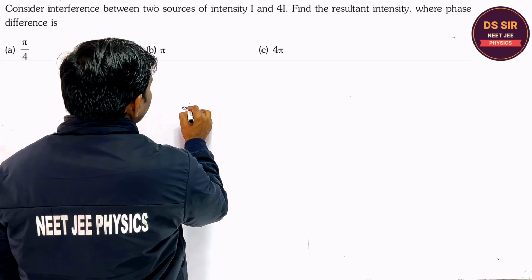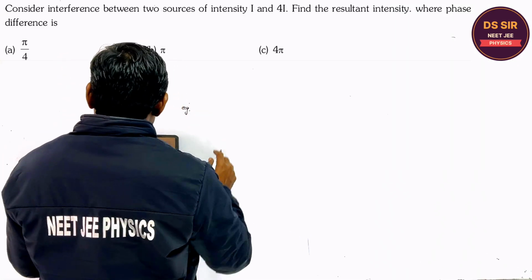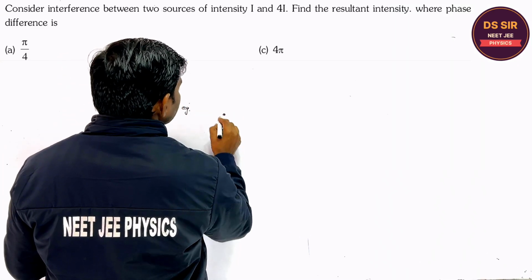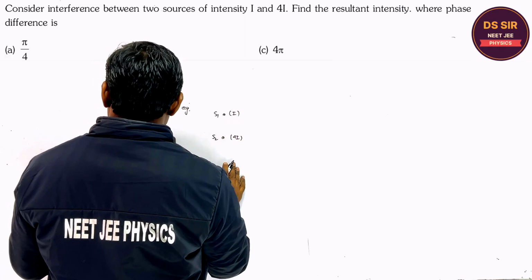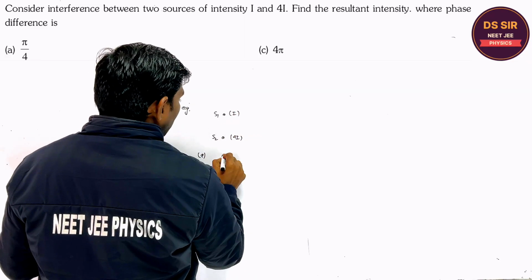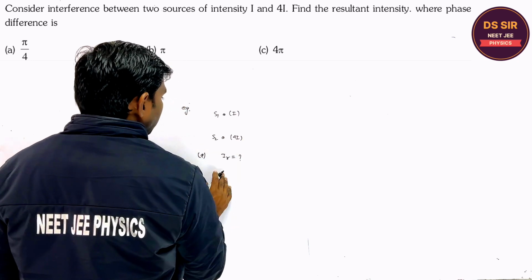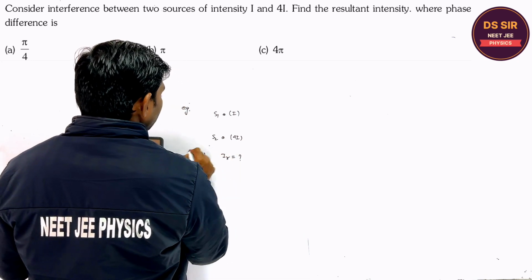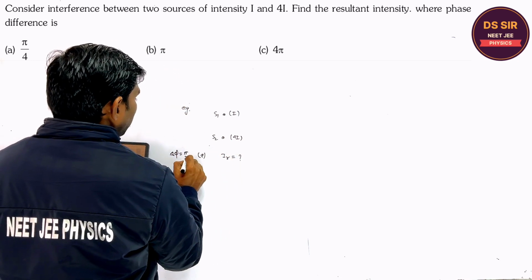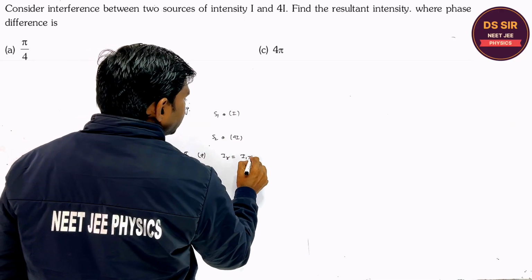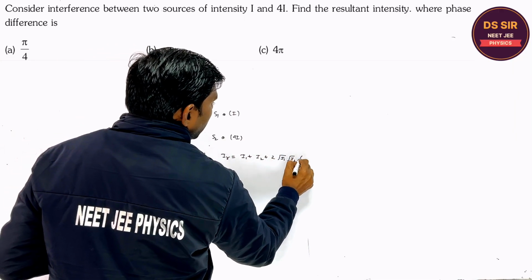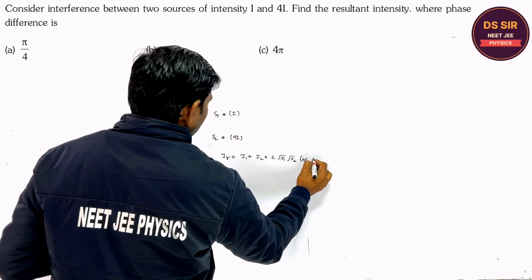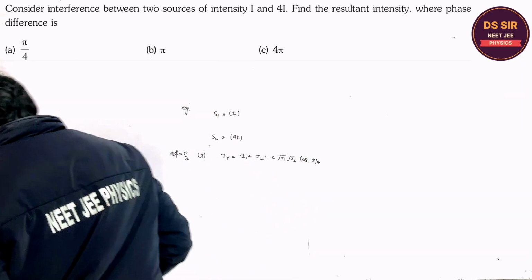So read this question, very similar. Consider the interference between the two sources S1 and S2. The intensities are I and 4I. In part A, you have to find the resultant intensity when the phase difference is pi by 4. So the resultant intensity is I1 plus I2 plus 2 root I1 I2 cos pi by 4. Is it clear or not?